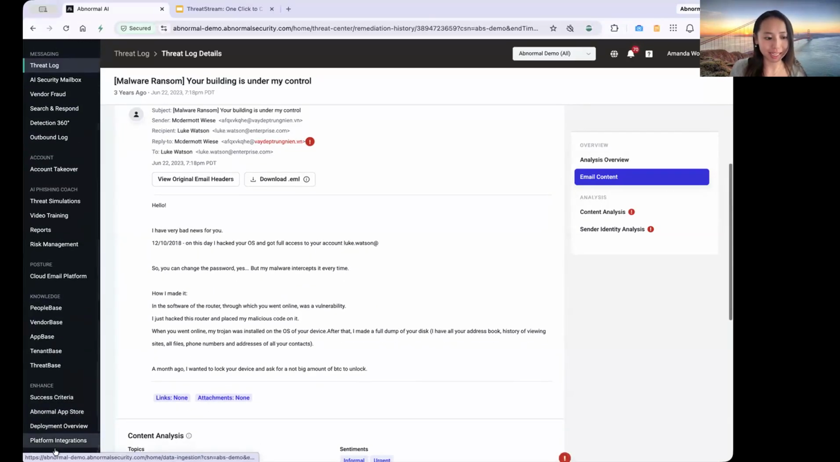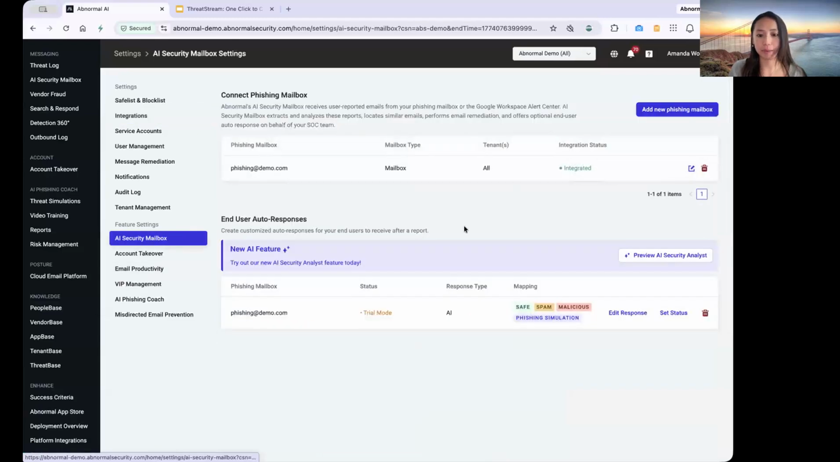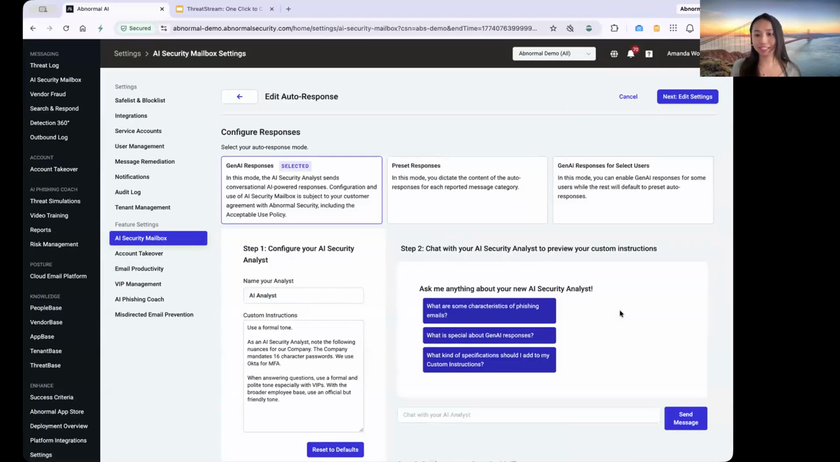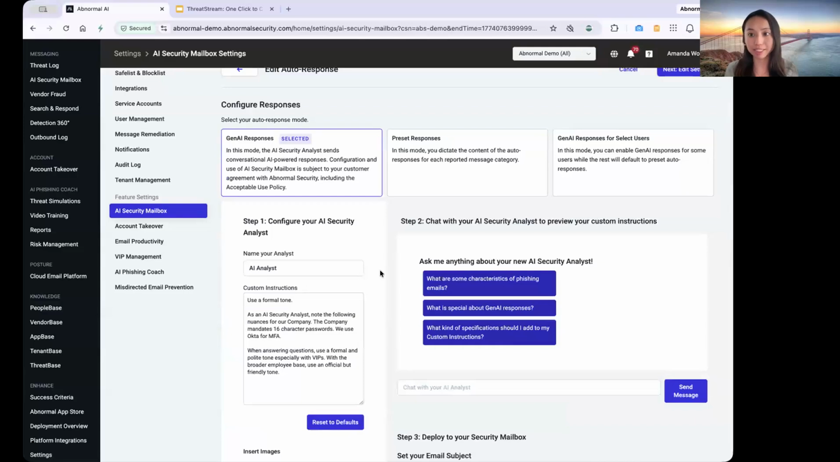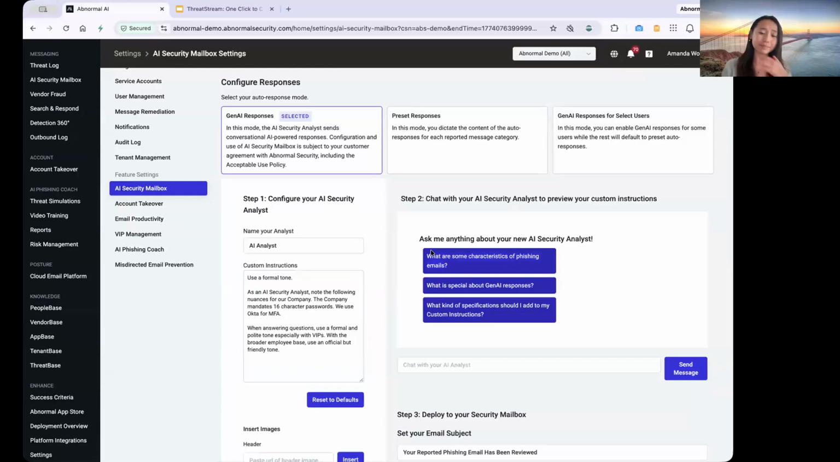So here we can see if we go into settings, AI security mailbox, that you have 3 separate different options to have your end user see what happens once they report the email. So here we have Gen AI responses, which is super helpful because these responses are customized. You can say use a formal tone for VIPs, use professional language, add a security tip at the end. It's all up to you on how you want the end user to see and how they can learn from reporting these messages.